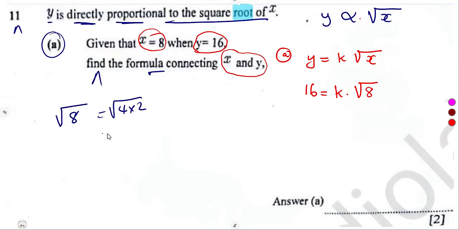Or you can use the factors of 8, the numbers that you can divide into 8 without leaving a remainder, 2, 2, 2, and so on, until we get numbers that can be written in exponent form. That one is another way, guys. I explained it. You can work on that one. So the square root of 8 is 2 square root of 2.